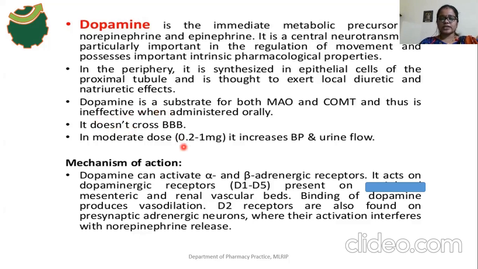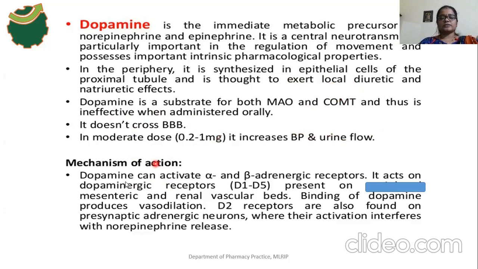The dose of the drug is 0.2 to 1 mg per minute by IV infusion, not by the oral route. Dopamine increases the BP, and it also increases the urine flow because the drug has a diuretic effect.